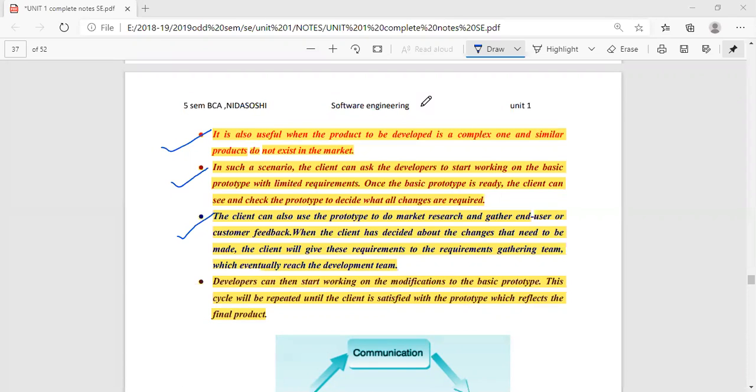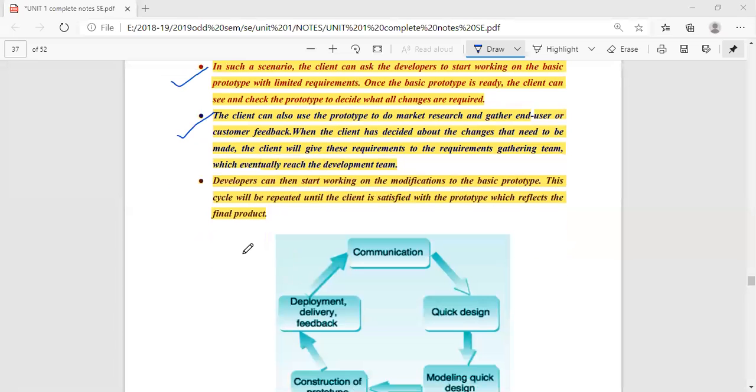So developing prototyping is nothing but what? Adapting to the changing requirements of the customer and redesigning the software again and again until the customer is satisfied with the software or all the requirements of the software are obtained. So prototyping is all about development of a model by interacting with the customer and building the software until the customer satisfaction is obtained, right?